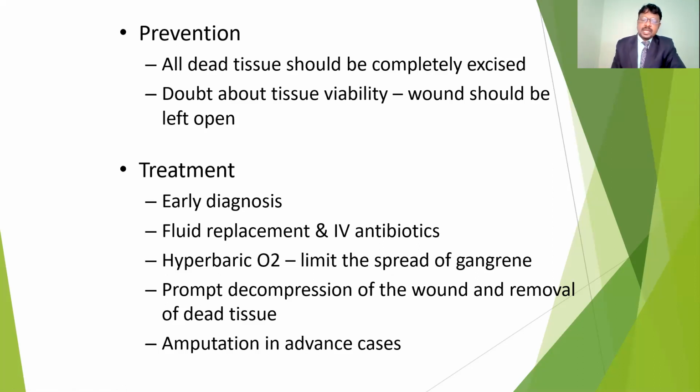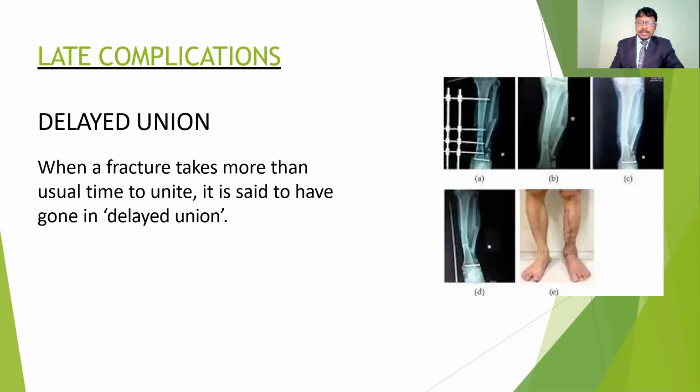In severe cases, amputation is required in advanced cases of gas gangrene. Amputation means surgical removal of the part. We have to remove it to control the infections. If we remove the limb, we can prevent the infection from spreading from one place to another place. So that's about the early complications.